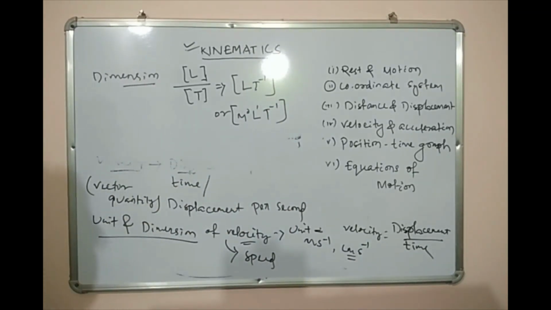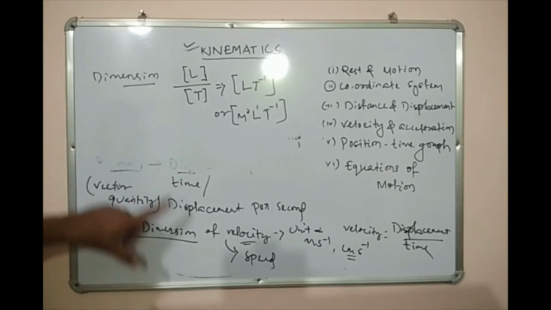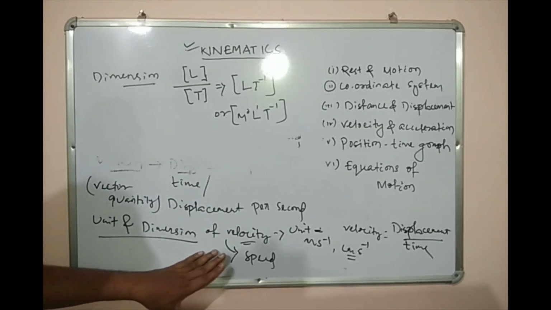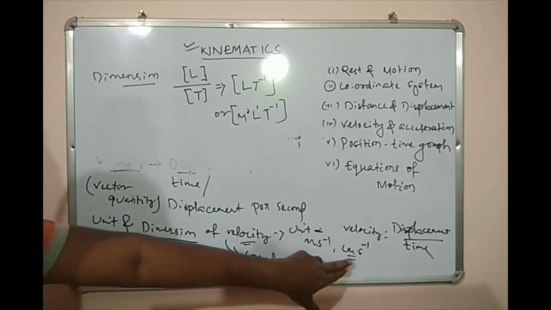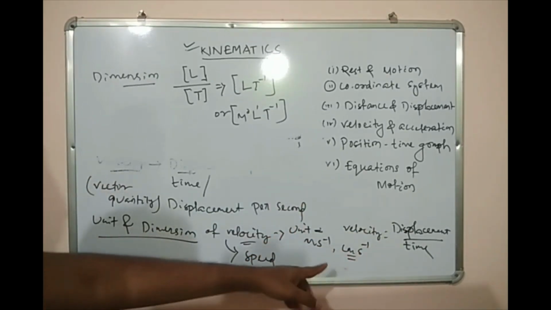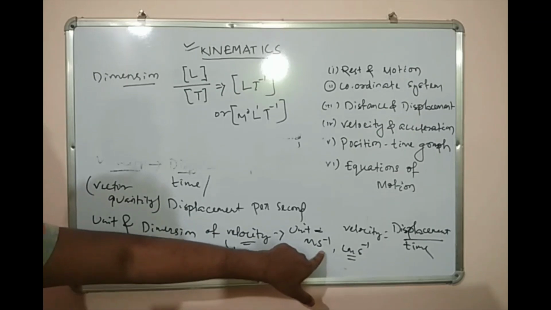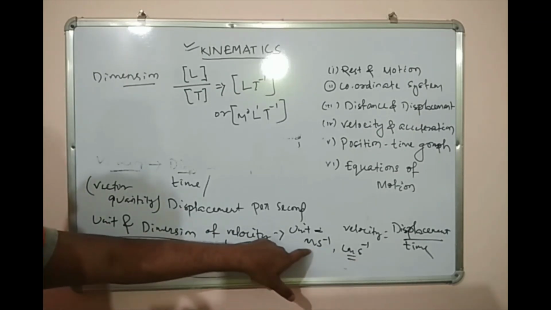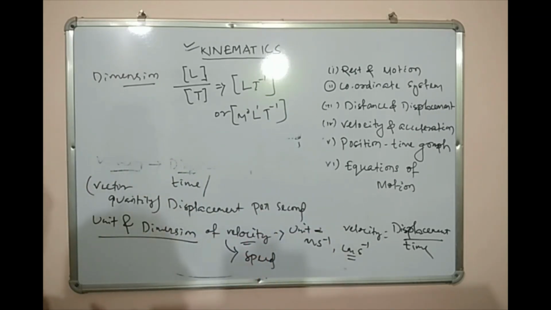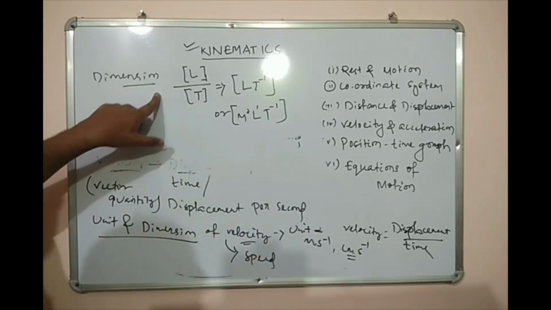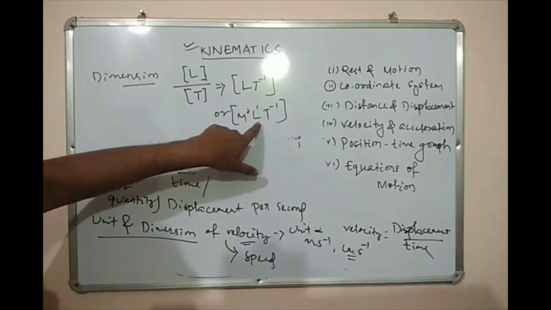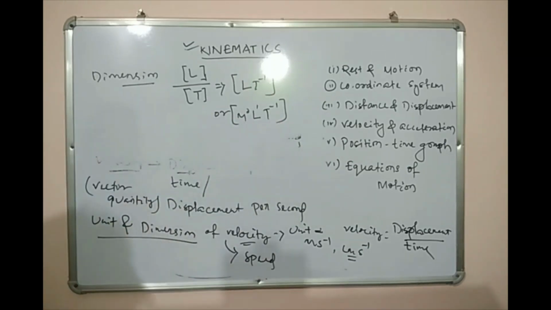So if someone asks you what is the unit and dimension of speed or velocity, what will be the answer? The unit will be meter per second, or centimeter per second, or kilometer per second, or kilometer per hour, because bigger units of time are the second, minute and hour. It is meter per second, centimeter per second, kilometer per hour, kilometer per second, kilometer per minute, like this. While the dimension will be LT minus 1 or M0 L1 T minus 1.